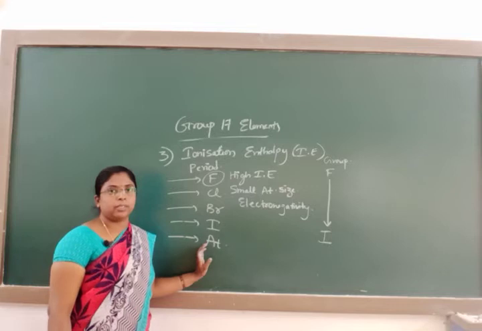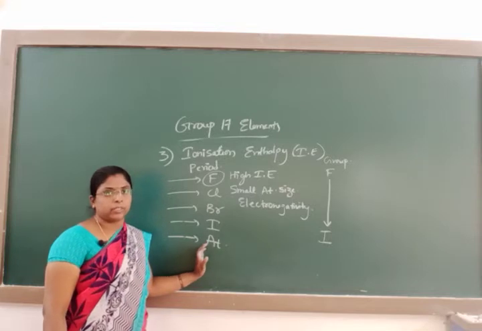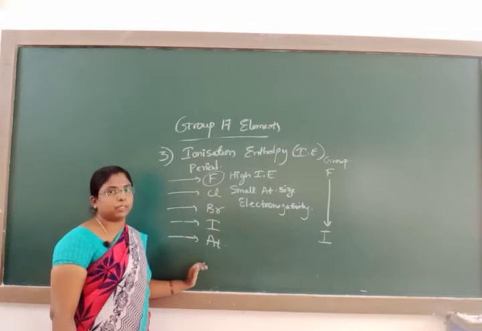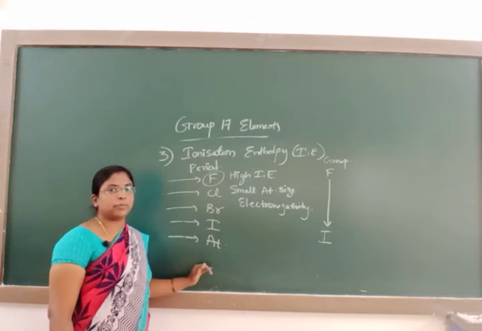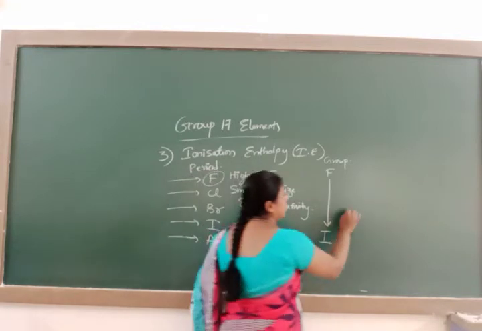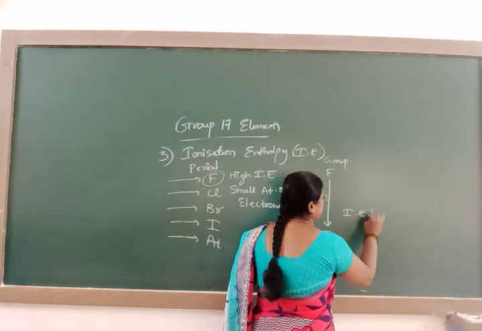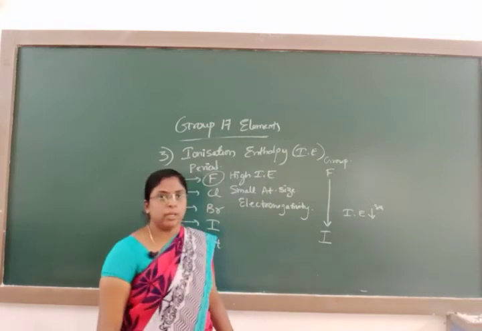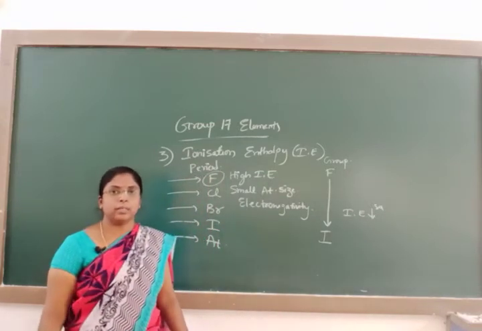So we can easily remove the electron, which means the ionization enthalpy decreases. With increase in size from fluorine to astatine, ionization enthalpy goes on decreasing due to the increase in atomic size.